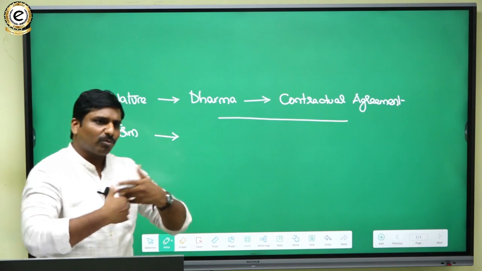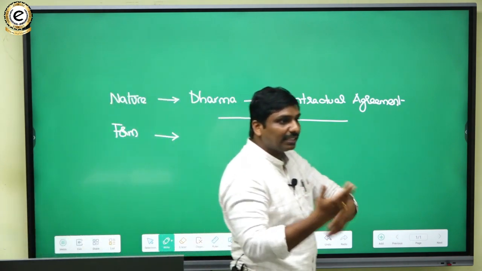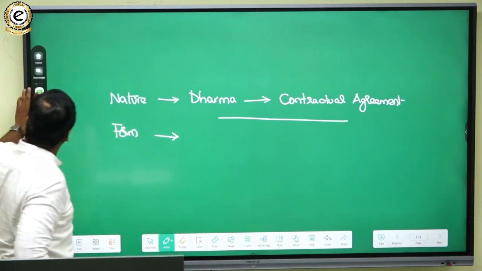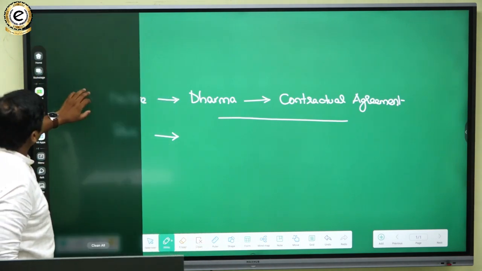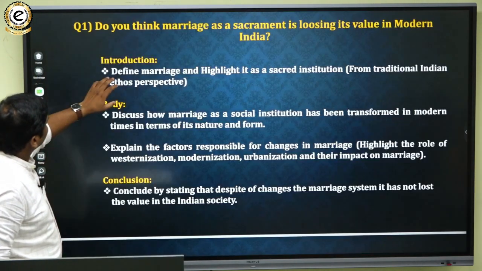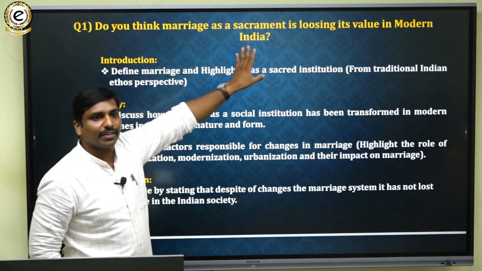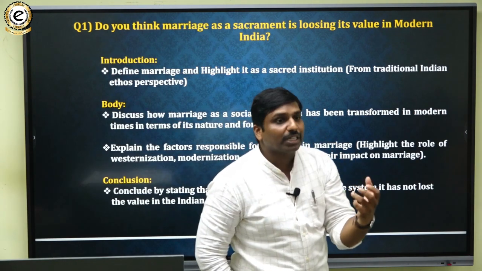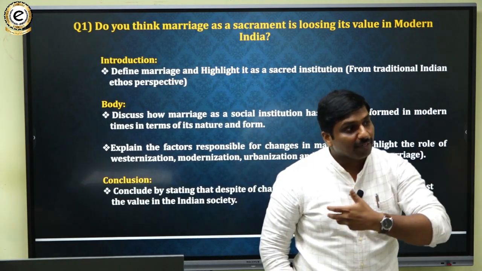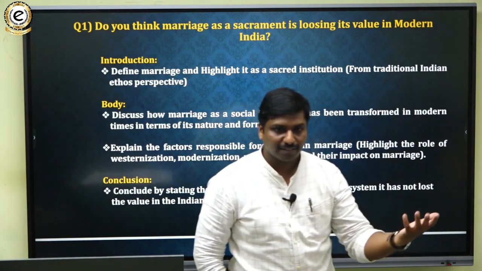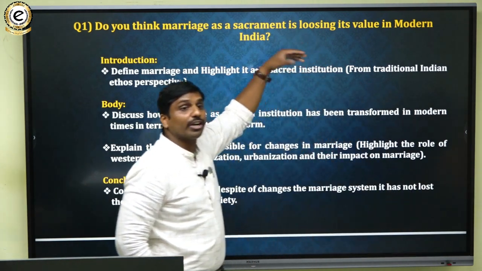Actually, the question is directly asking why this thing is changing. If you look at the question again, the chief demand is: do you think marriage as a sacrament is losing its value in modern India? So in the introduction, we should not directly address whether it is losing its relevance or traditional value.